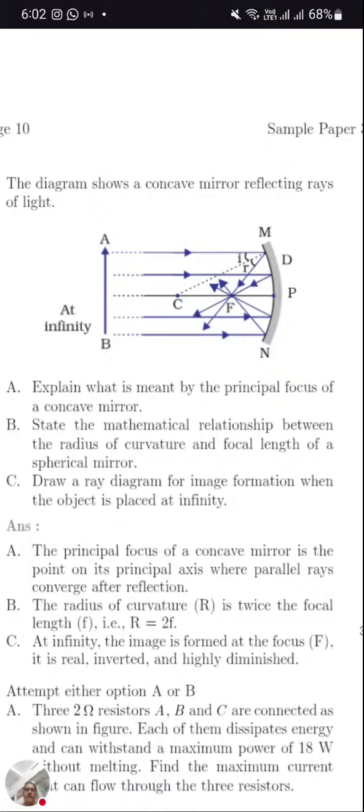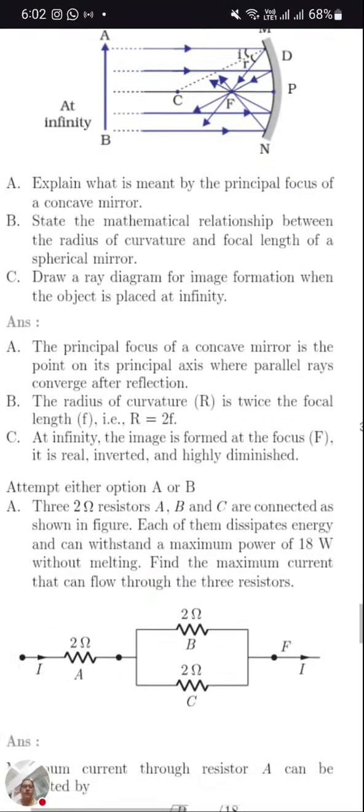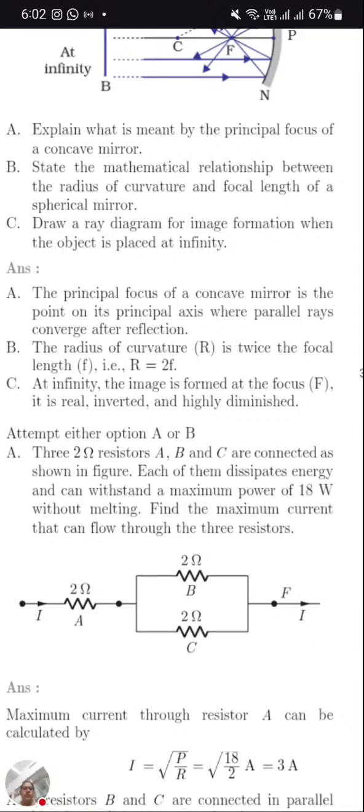Then next one, state the mathematical relationship between radius of curvature and focal length. R is equal to 2f. So I'm saying the answer directly, R is 2f. Sometimes they can ask MCQ based on this.